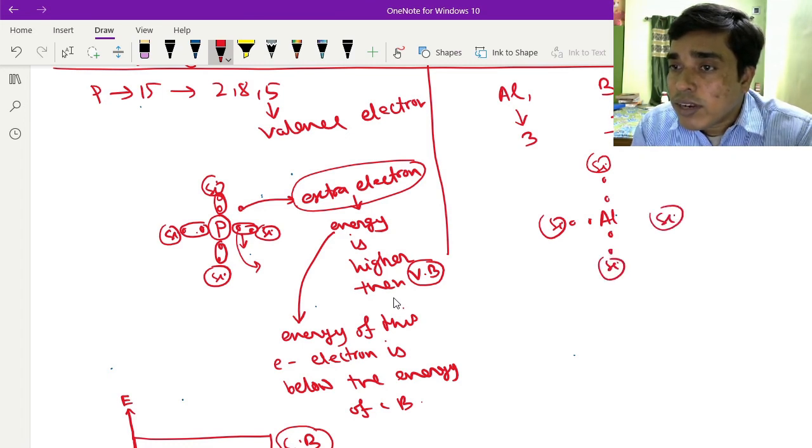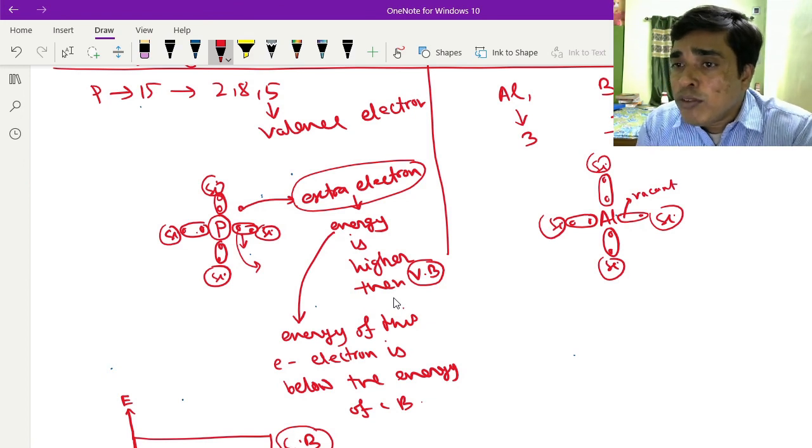So the 3 valence electrons of the aluminium atom create 3 covalent bonds with the neighboring atoms, and one is vacant.